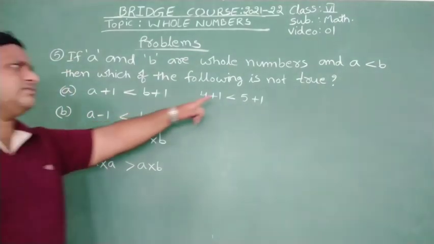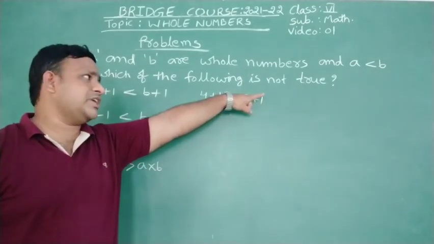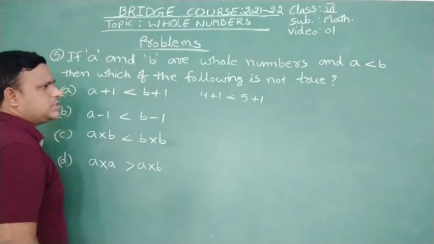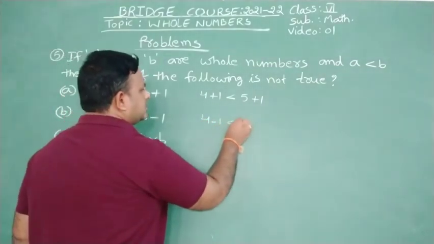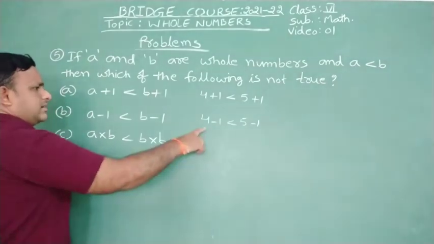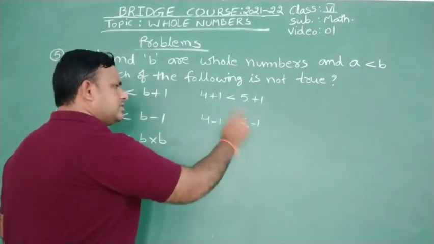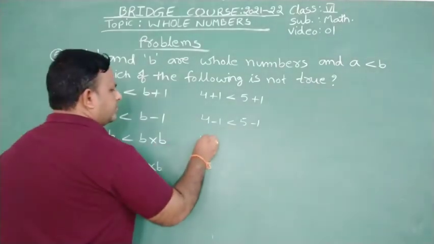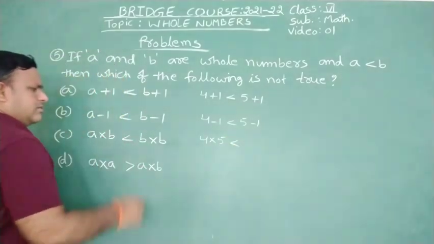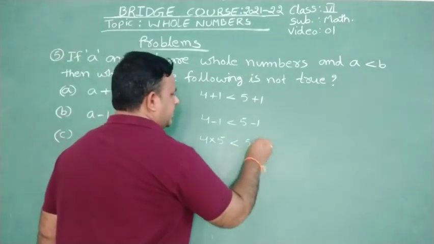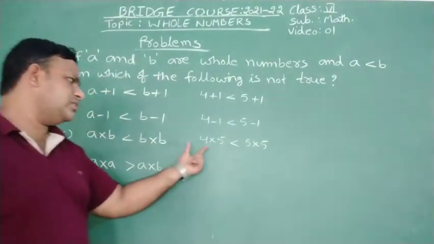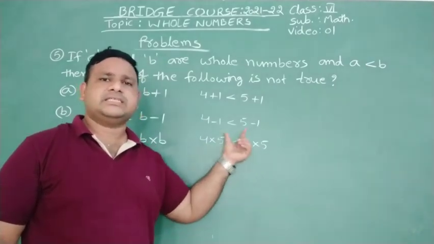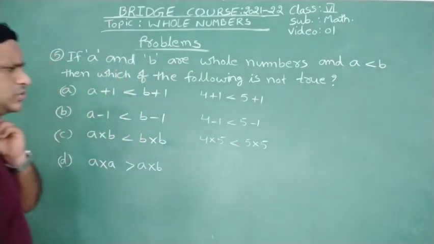Okay. But what we want? We want a statement which is not true. Okay. Next. A minus 1 less than B minus 1 means 4 minus 1 less than 5 minus 1. What you will get? 3 less than 4. This is also true. Next, A into B means 4 into 5 less than B into B means 5 into 5. Okay, 4 into 5 is 20, less than 5 into 5 is 25. So 20 less than 25. Yes, this is also true.